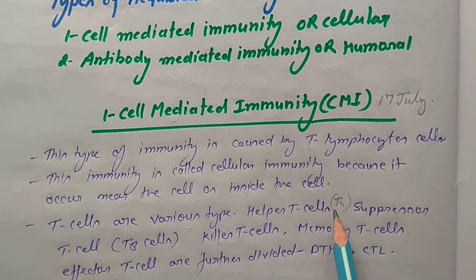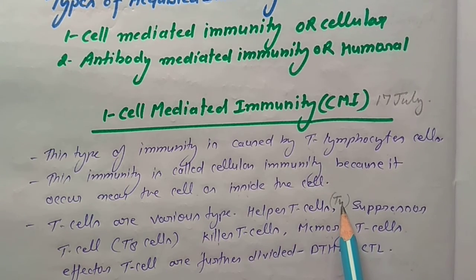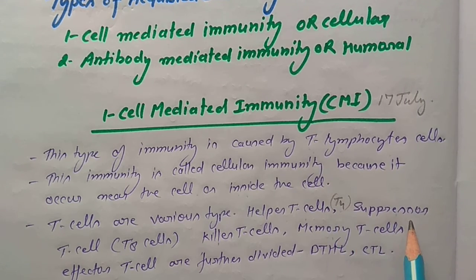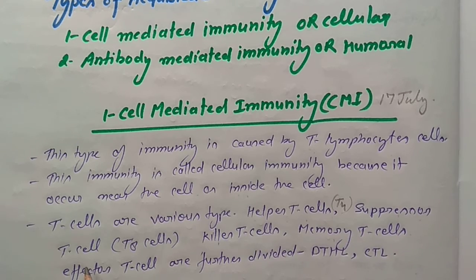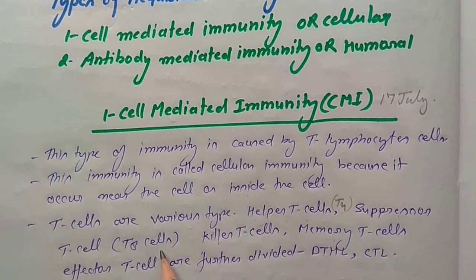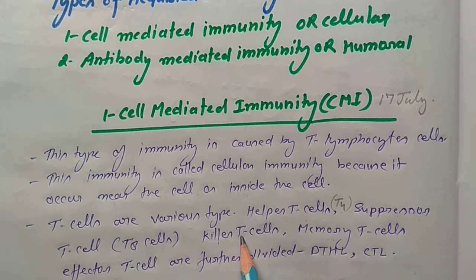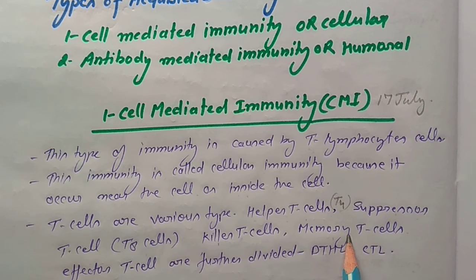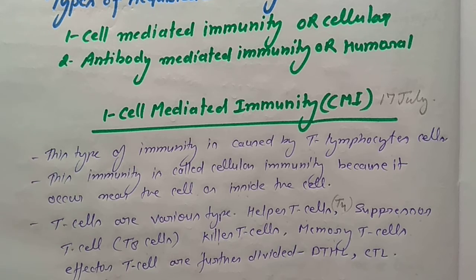During the AIDS disease, the HIV virus infects the helper T cells, the T4 cells. Suppressor T cells are also known as T8 cells. Killer T cells, memory T cells, and effector T cells are also present in the body.